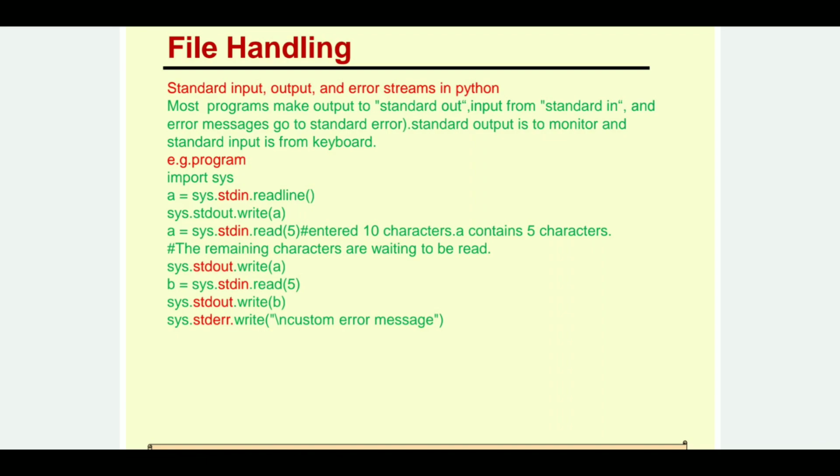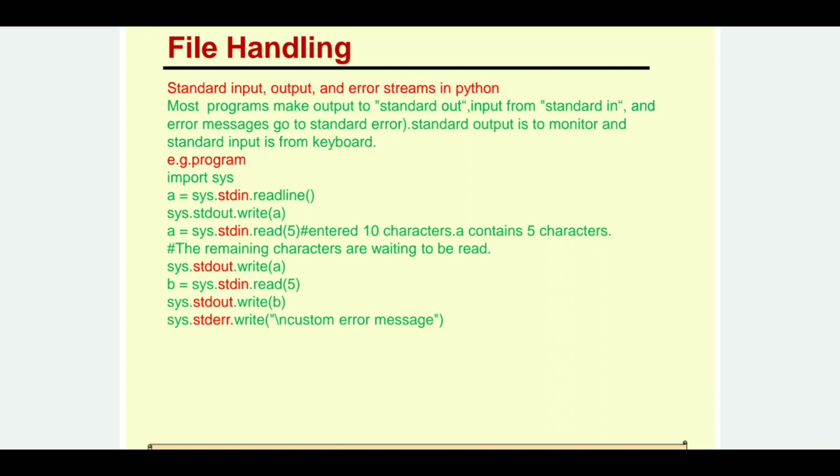Next, if I say b equals sys.stdin.read(5), that means from the same standard input, we are reading the other 5 bytes in the variable b, and we are writing the same onto the standard output using sys.stdout.write b. And finally, if I write sys.stderr for standard error dot write, if any error is there, using this standard error stream the custom error message will be written.